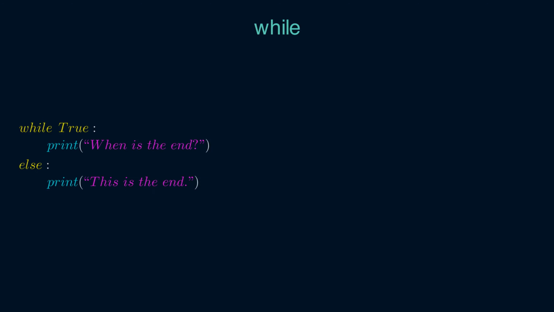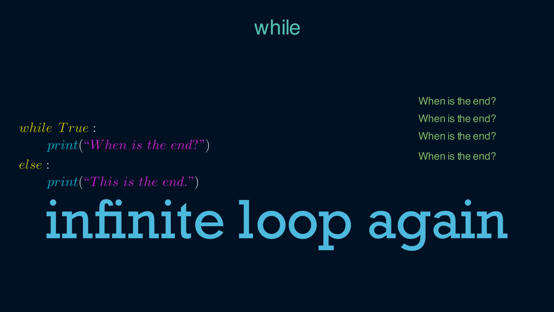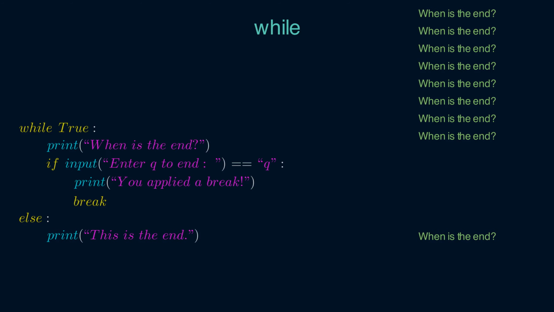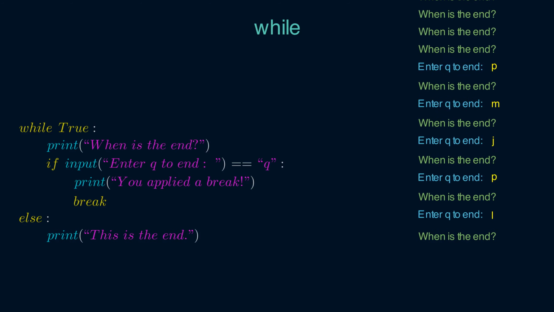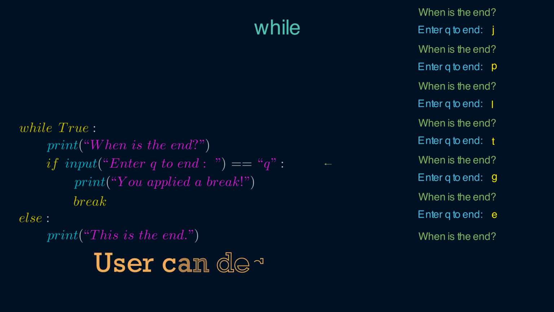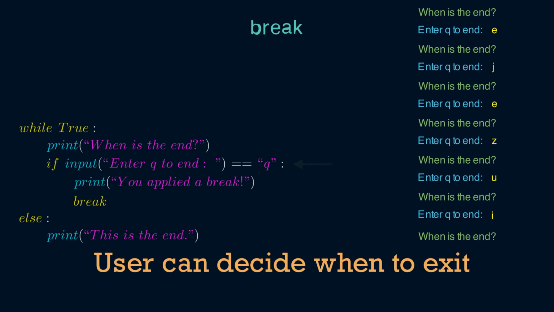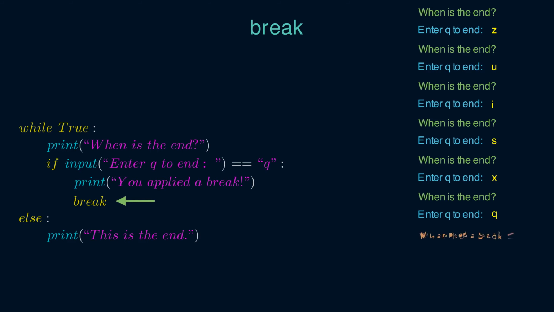Another example. This loop is infinite, because we hard-coded the condition as true here. But with a slight change, it becomes useful. Now it lets users decide when to quit. A break statement like this helps us exit the loop, even when the condition is true. Remember that if you break out like this, the else branch will not be executed, because the condition is still true.